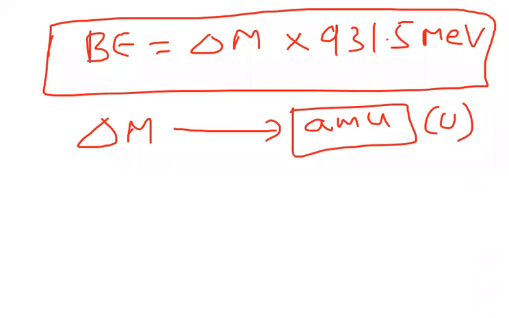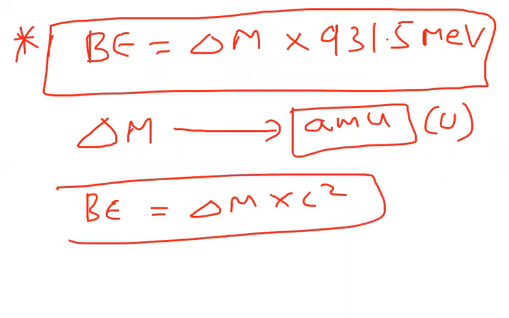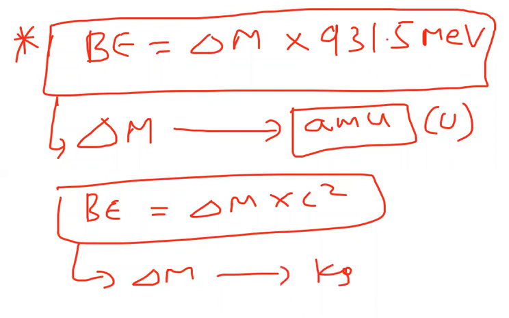Now binding energy, this is one formula, and one more formula we have just observed, delta M into C square. Here we take delta M in AMU; in this case we take delta M in terms of kg, and we get the answer in joules. C value anyhow is 3 into 10 power 8 meter per second. So this is the binding energy.